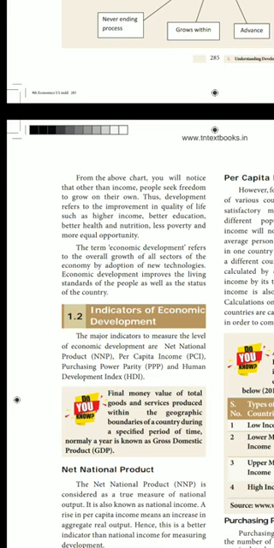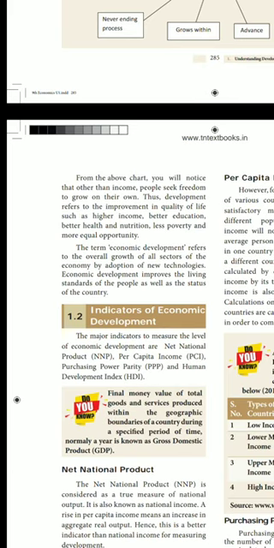Next, indicators of economic development. What are the indicators of economic development? Here, 4 indicators of economic development. They are NNP, PCI, PPP, HDI. Okay, please listen. What are the indicators of economic development? NNP, PCI, PPP and HDI.